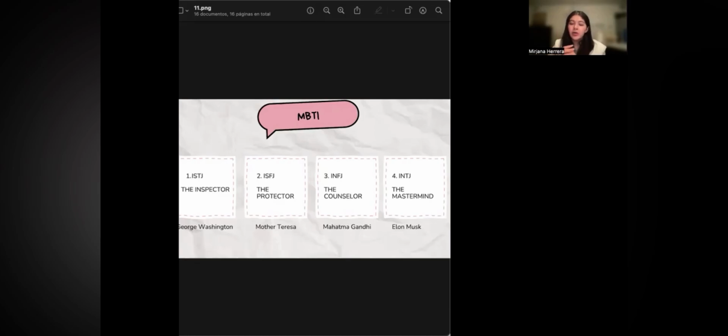The third one is the counselor. The key words for this one are compassionate, idealistic, and insightful. They are deeply intuitive and often seek to understand other people's emotions. They are very empathic, with a strong ability to understand the emotions of others. As an example, I put Mahatma Gandhi, and we know he was a person who really cared for others and for the people who were going through something very difficult at that moment.